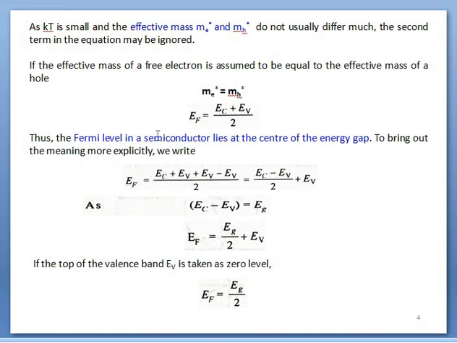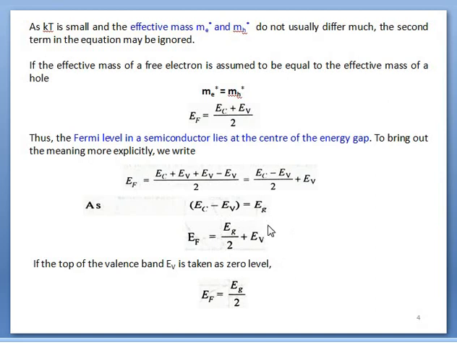When we keep Ec along with Ev, we have Ec minus Ev upon 2, and Ev will be added, we have 2Ev upon 2, meaning Ev, and Ec minus Ev equal to Eg, which is called the forbidden energy gap. So Eg upon 2 plus Ev.